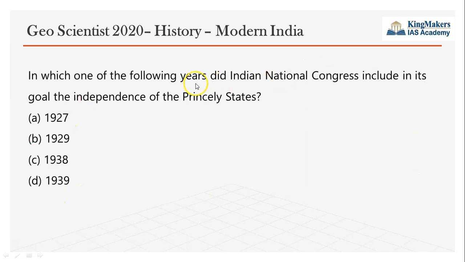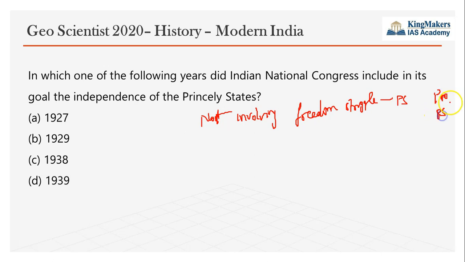So which of the following years did the Indian National Congress include in its goal the independence of princely states? Generally, Congress had this policy of not involving itself in the freedom struggle of princely states. So it kept away the freedom struggle from the princely states. British territories were divided as provinces and princely states. So Congress focused the freedom struggle only in the British provinces and not in the princely states.